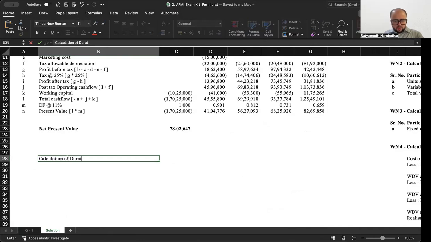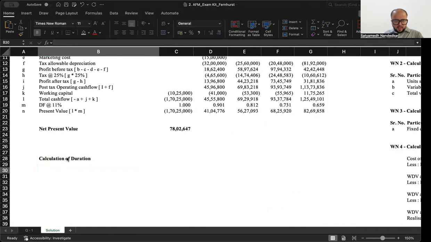So I'm going to first of all write down the present value for each of the years, and then of course follow it up with a formula. It's a relatively straightforward calculation that way.